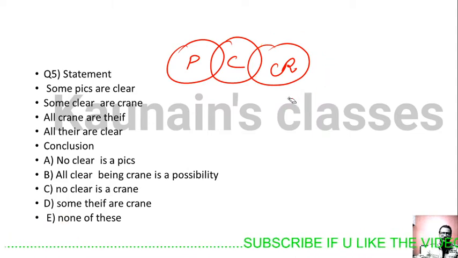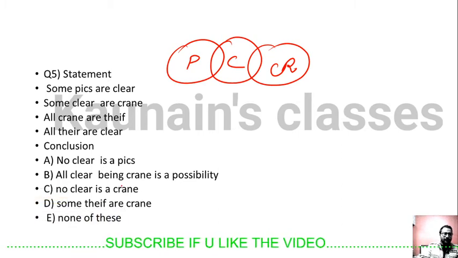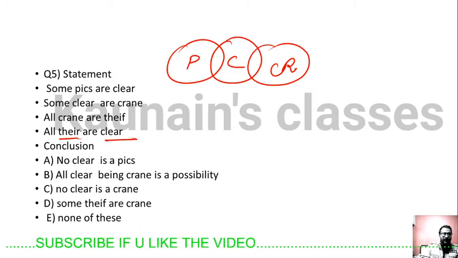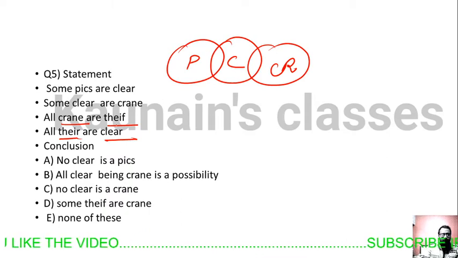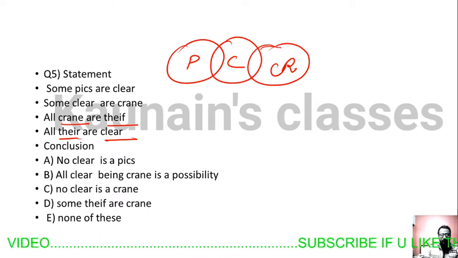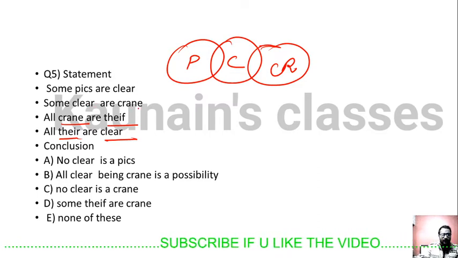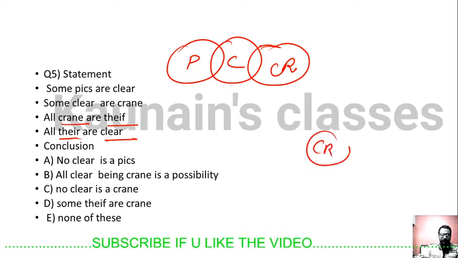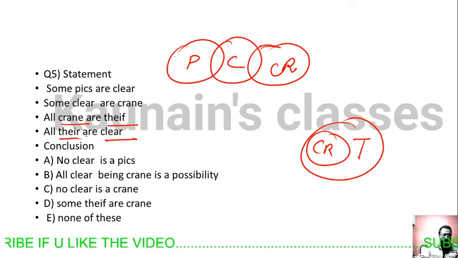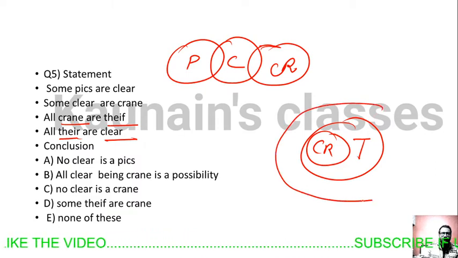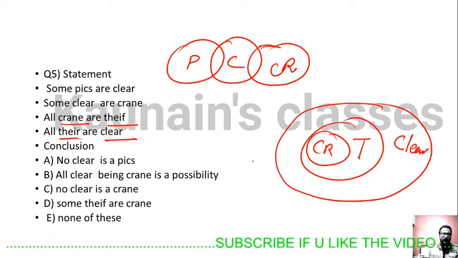The last statement is saying all thieves are clear and all crane are thieves, and then some clear are crane.